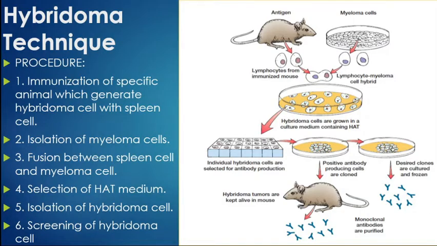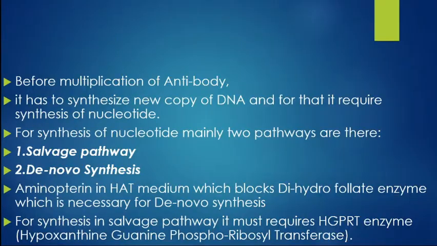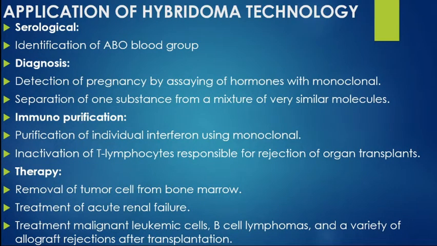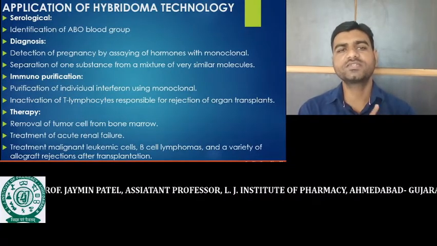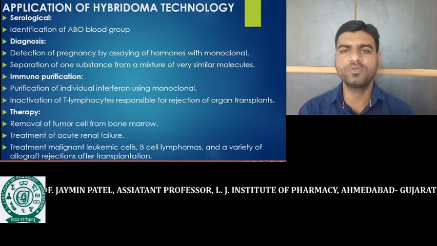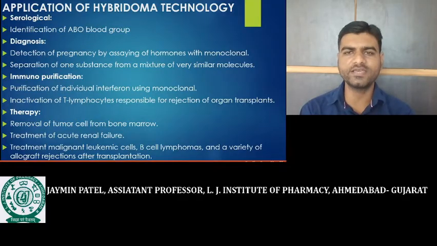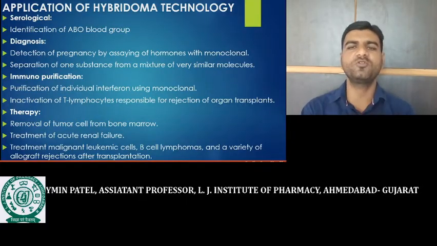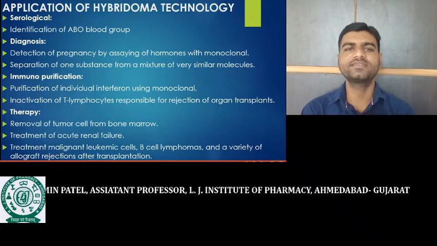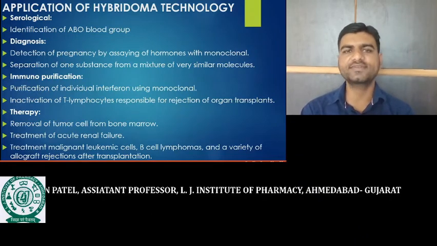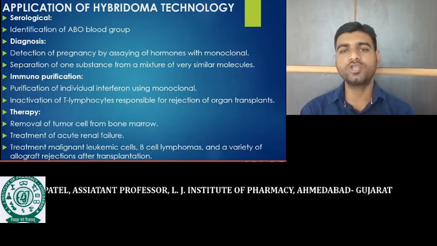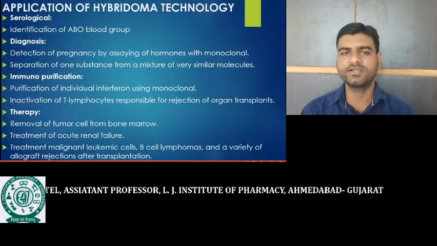Now we will move forward to the applications of the hybridoma technique. If we talk about the applications, the hybridoma technique is utilized for identification of the ABO blood group, whatever the blood group, that specific antibody can be produced with the help of this hybridoma technique. Second, it is utilized for the detection of pregnancy by assaying the hormones with the monoclonal antibody.